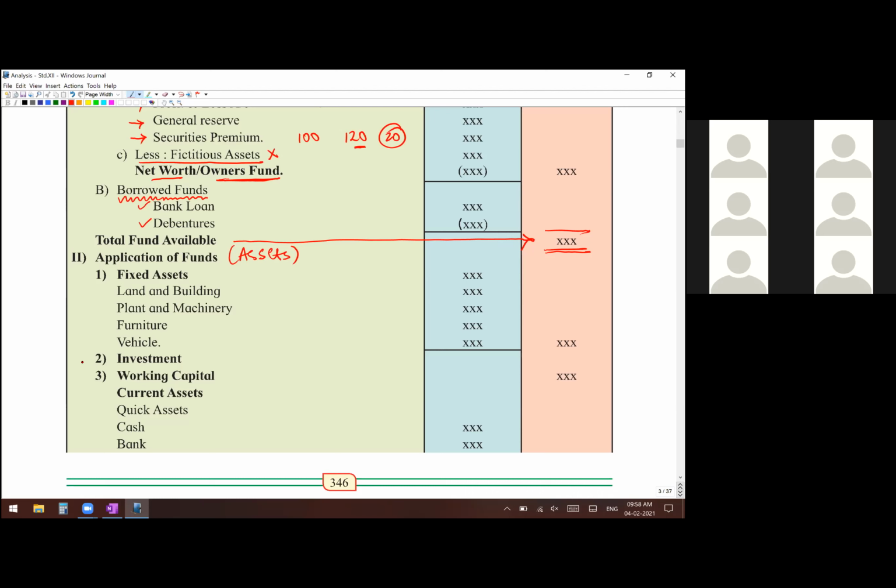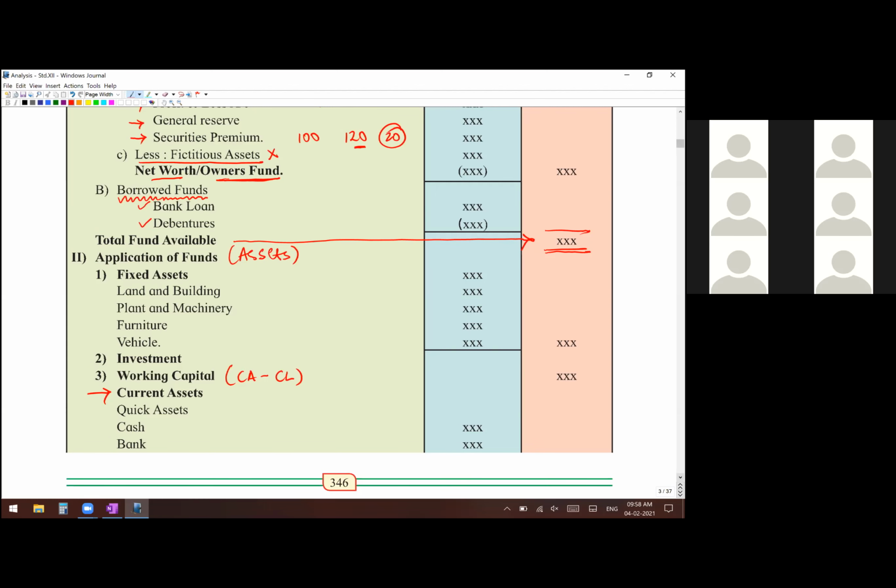Separately show where you have purchased your investments, in shares or bonds or debentures, wherever you have invested money. And then the important part, the new part which you studied today, is working capital. Working capital is current assets minus current liabilities. So under that broad heading, you will see your current assets.